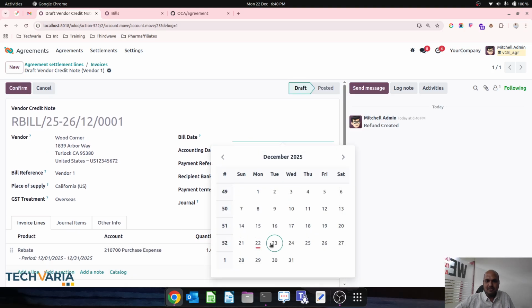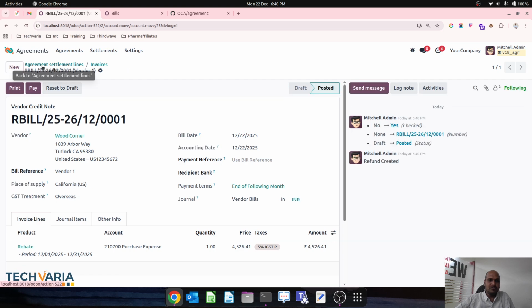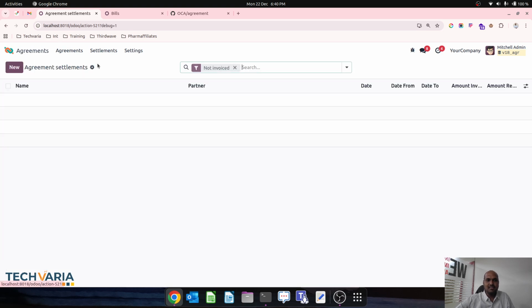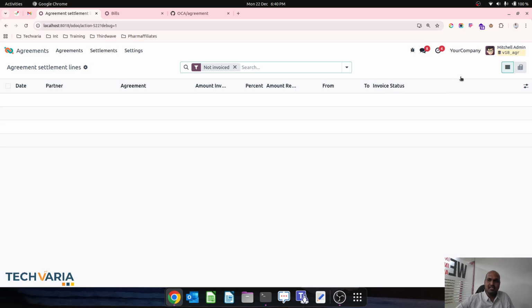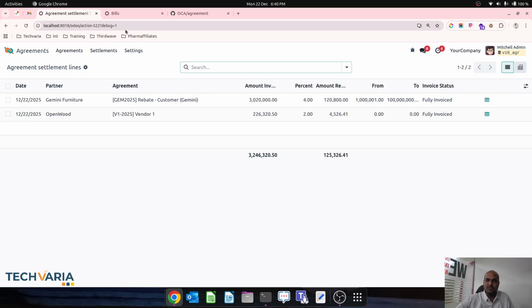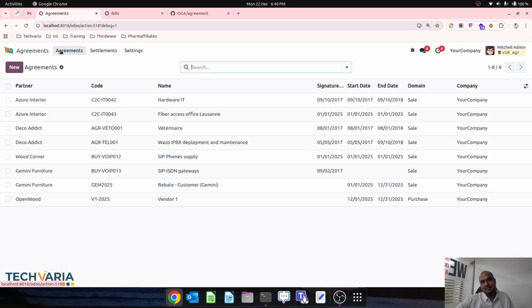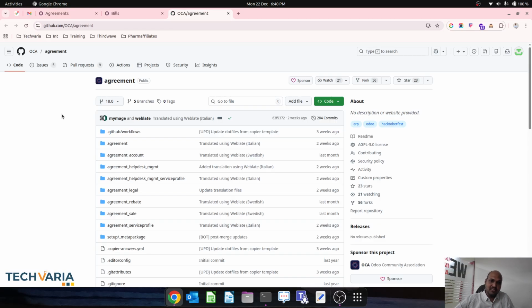So this is how you can also use the same module for any agreement and settlements. And settlements you can see all over here with your respective partner, with respective duration and settlement line also, and you can convert it to pivot view and then see all the agreements and the stuff over here. This is very rich module which is available for free under OCA branch agreement for version 18 and previous version, which you can use. There are many other modules which we will see in future and see how exactly those help in our entire process.